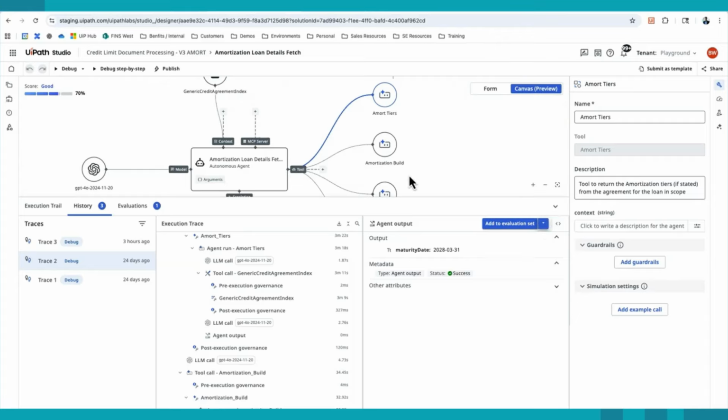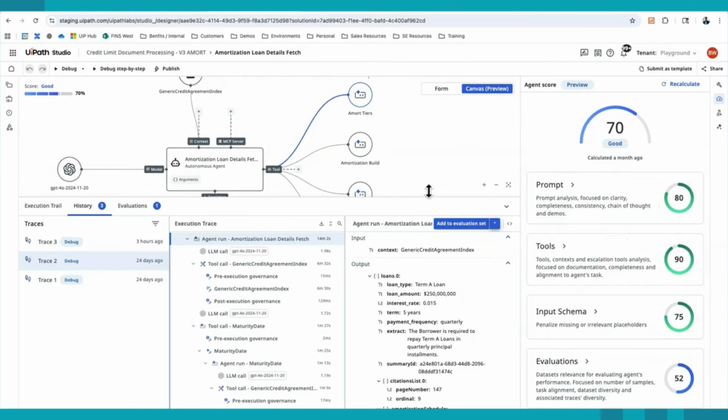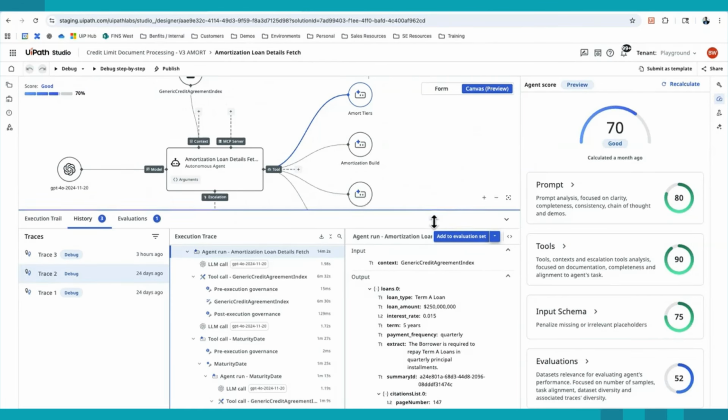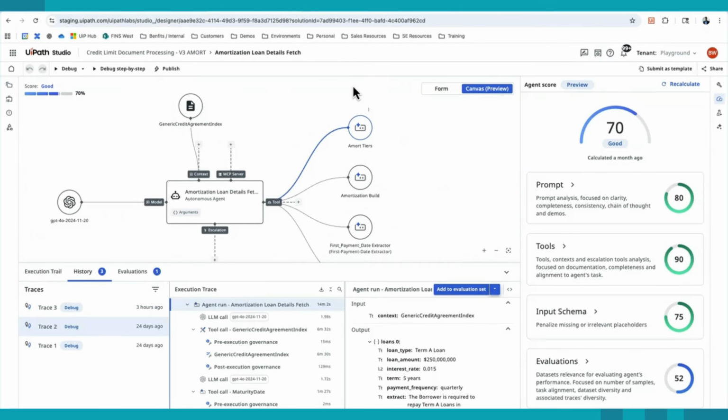So a lot of capabilities within the low-code interface for building these enterprise agents with all the traceability, evaluation sets, guardrails, overall scoring of the agent as well, based on how it was configured in the metadata available to the algorithms within the tool.